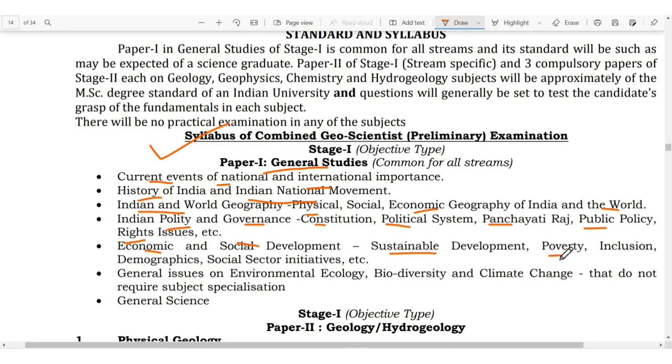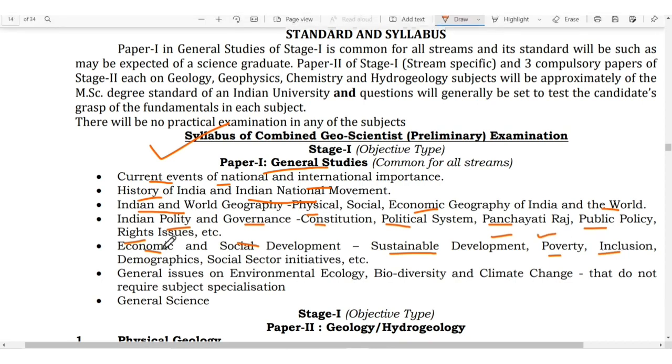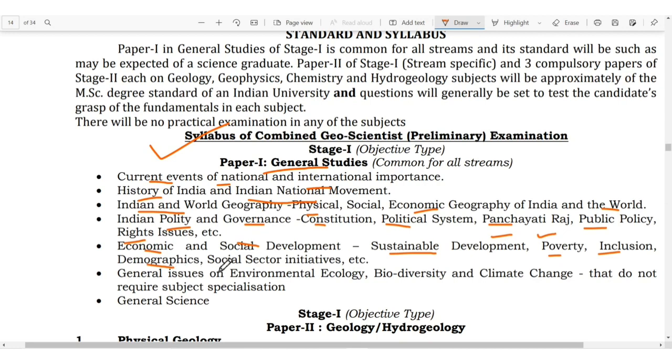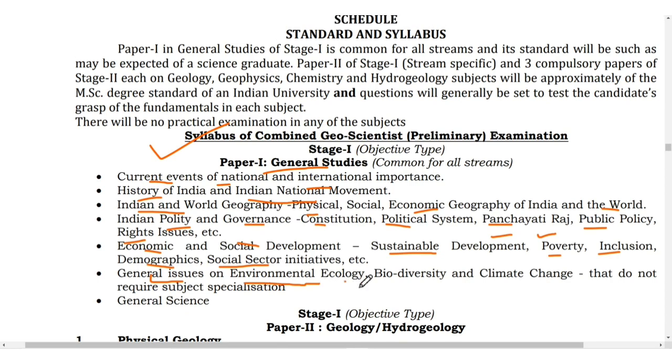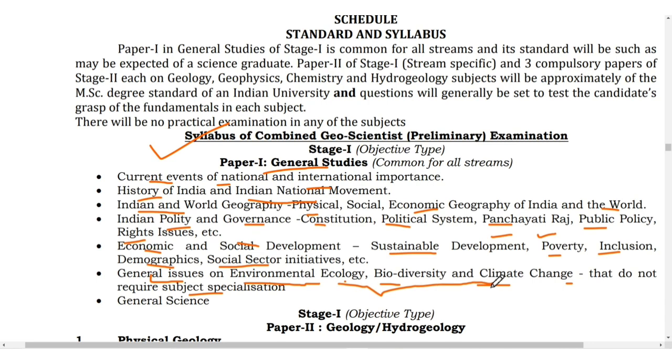We have seen in the past 2 years sustainable development questions and poverty questions; inclusion has not been asked yet. Then demographics, social sector initiatives, and general issues on environmental ecology is very important. They are asking a few questions from this part. Biodiversity, climate change that do not require subject specialization. It means that they are asking these questions from a basic level, like you can cover up to 10th class NCERT or 11th or 12th. That's it. And general science.